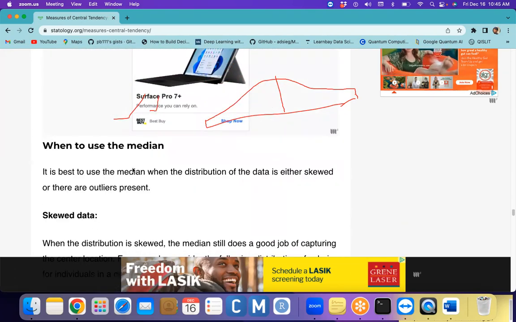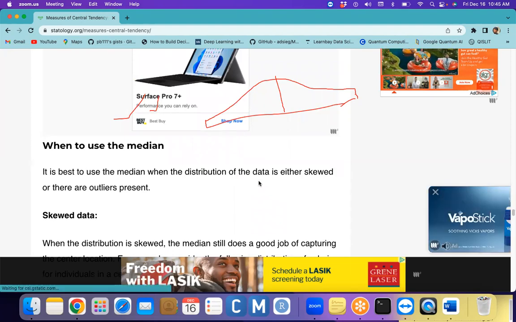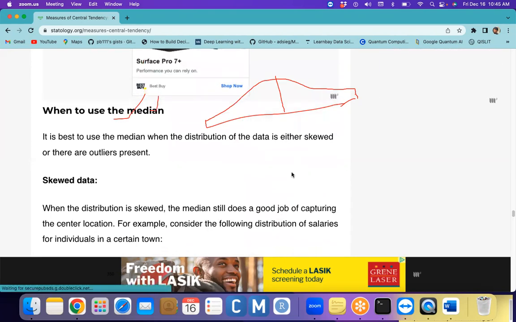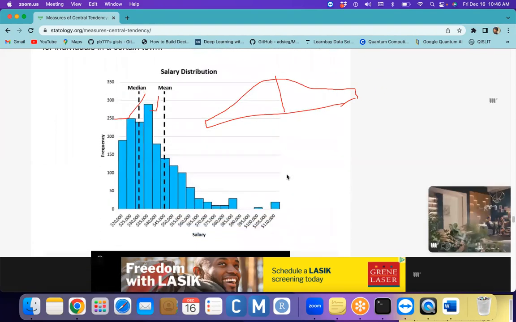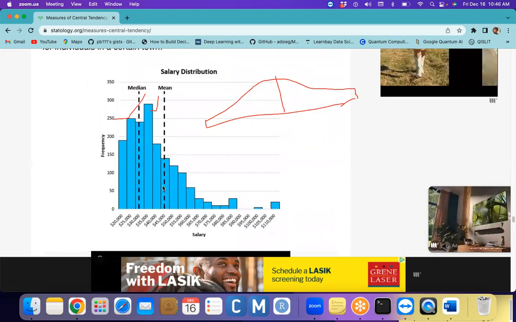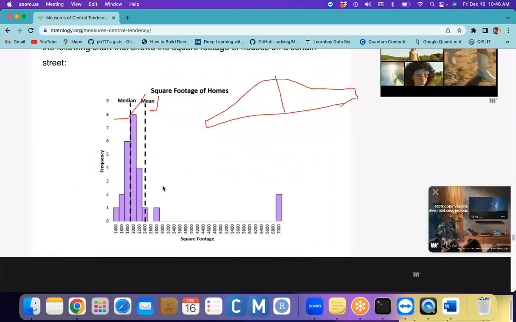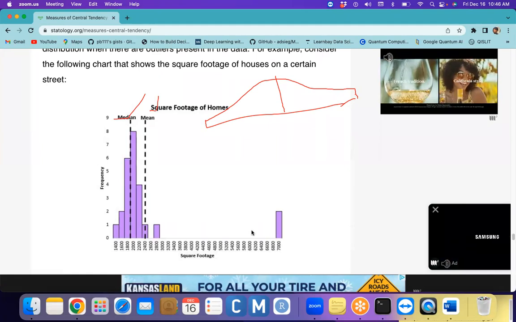Now, when can we use the median? The median is best when the distribution is skewed, in the sense that the data may be left skewed or right skewed. It's not a symmetric distribution. Just see this particular distribution. Most of the data falls on the left side. You can see this graph. Most of the data is distributed on the left, and we have some kind of outlier.